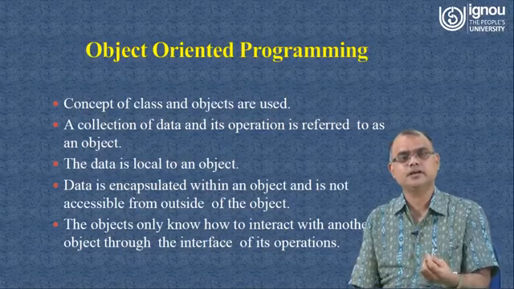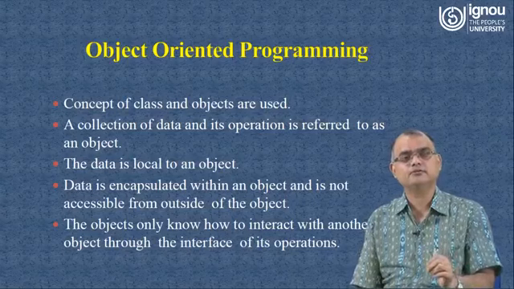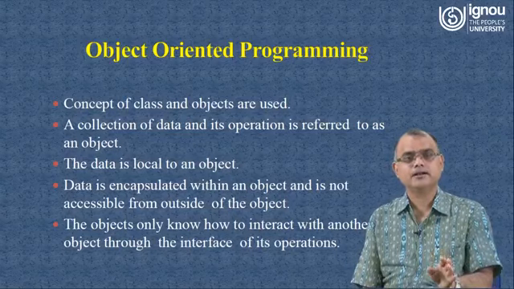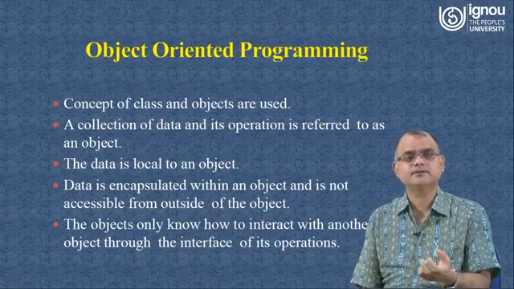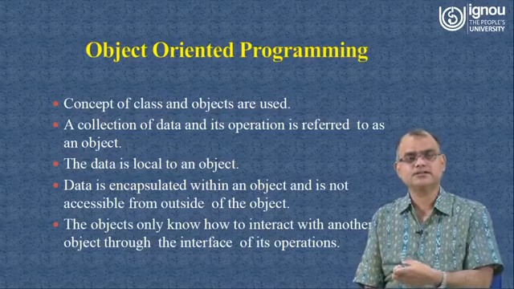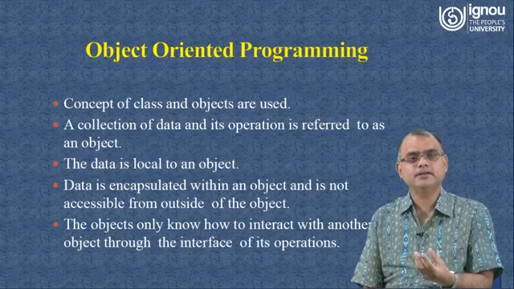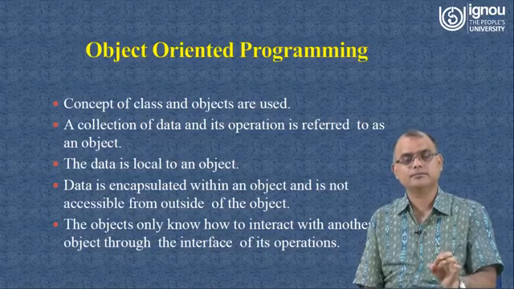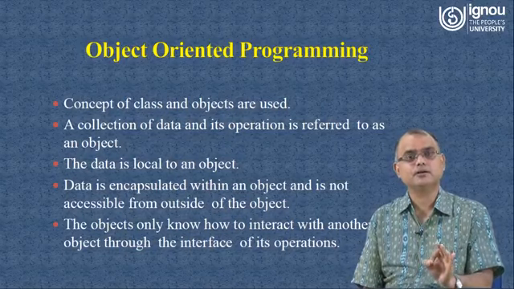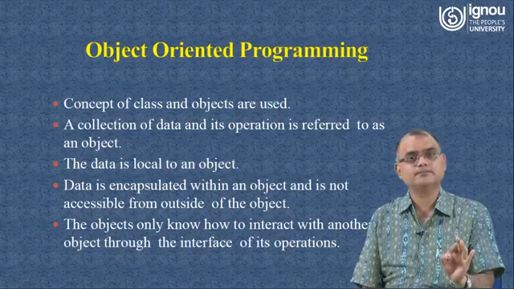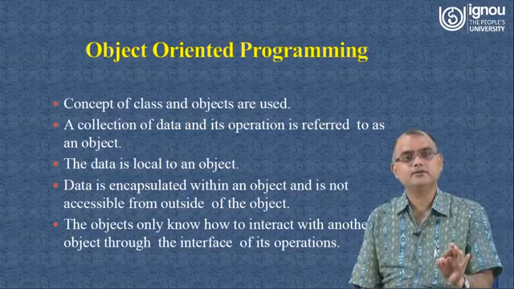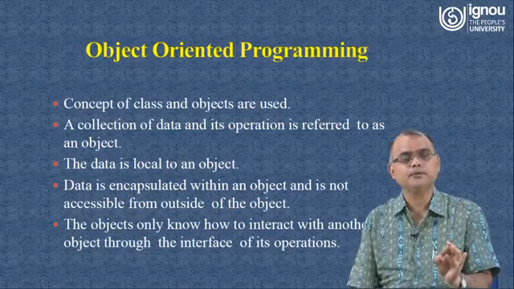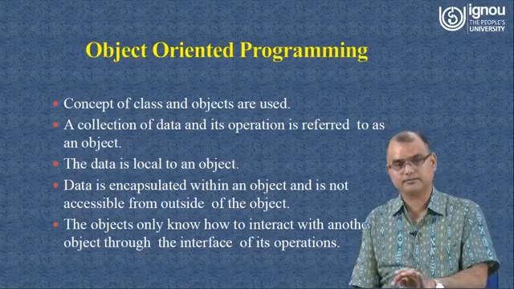Basically these two terms are used, and some other terms are also used, data member, and then operations are known as member functions. For that, if you go to the study material, these things will be clear to you, maybe in a little more detail or in terms of programming. But in conceptual terms, once you visualize the object very clearly, then definitely you are in a position to perform the different operations associated with it.